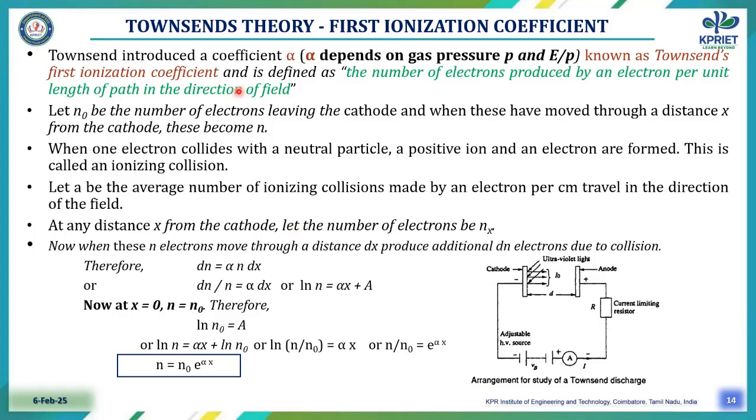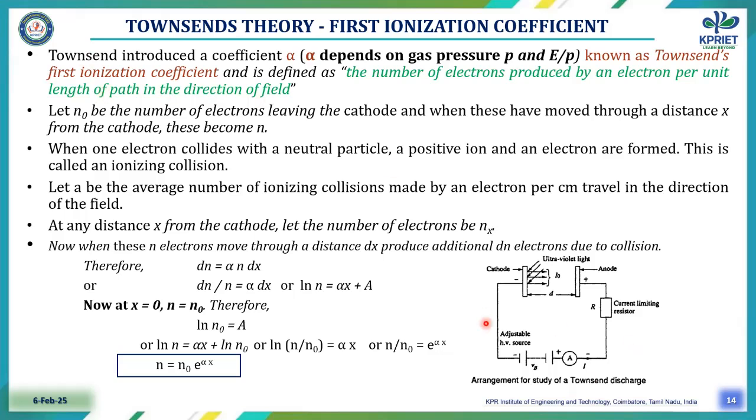Townsend introduced a coefficient alpha, the first ionization coefficient. Alpha depends upon the gas pressure p and the ratio of electric field intensity to the pressure. It is known as Townsend's first ionization coefficient, and it is defined as the number of electrons produced by an electron per unit length of path in the direction of the field.